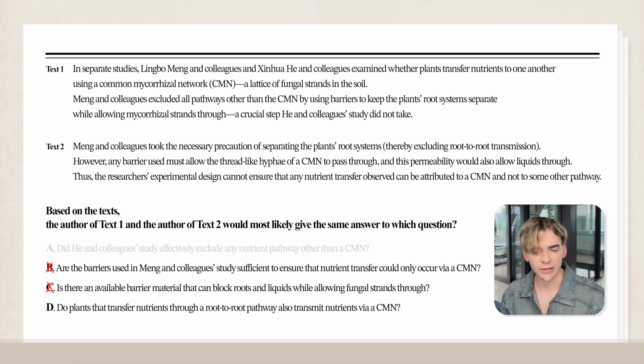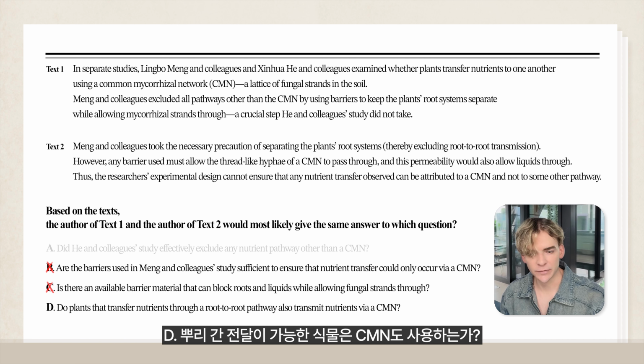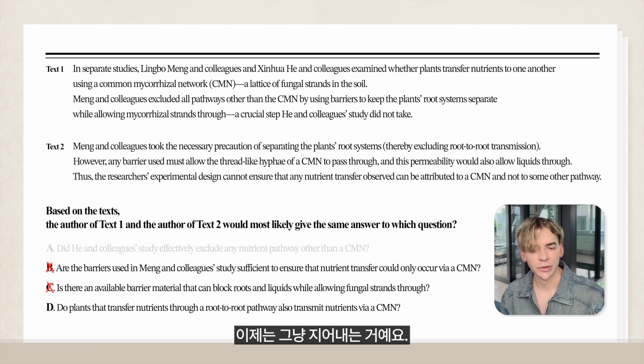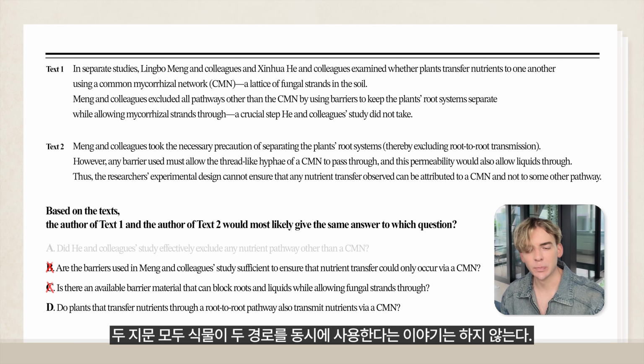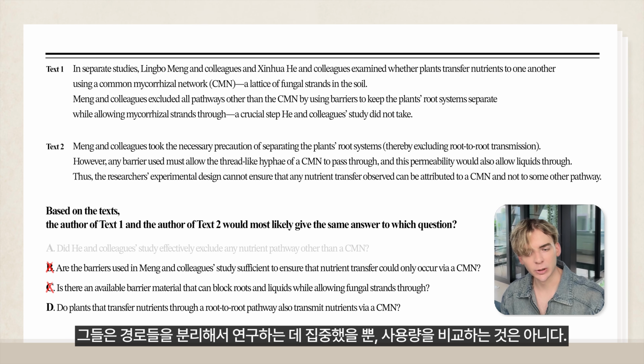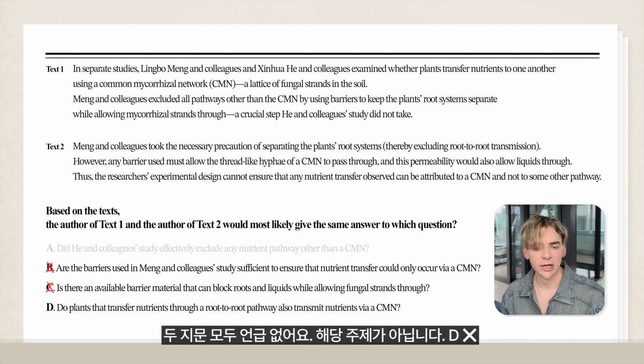And then finally D. Do plants that transfer nutrients through a root-to-root pathway also transfer nutrients via CMN? Okay, now we're just making things up, right? So neither text talks about plants using both pathways at once. They're concerned about isolating pathways, not comparing usage between the two paths. And so there's no shared answer here, and so we can rule out D.